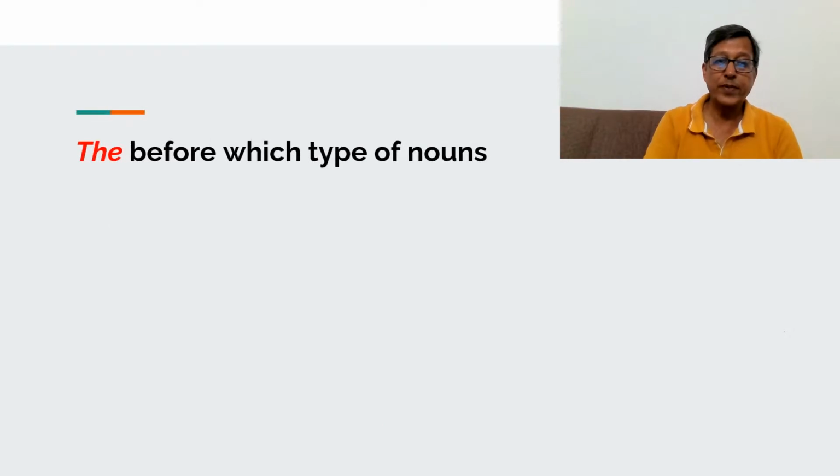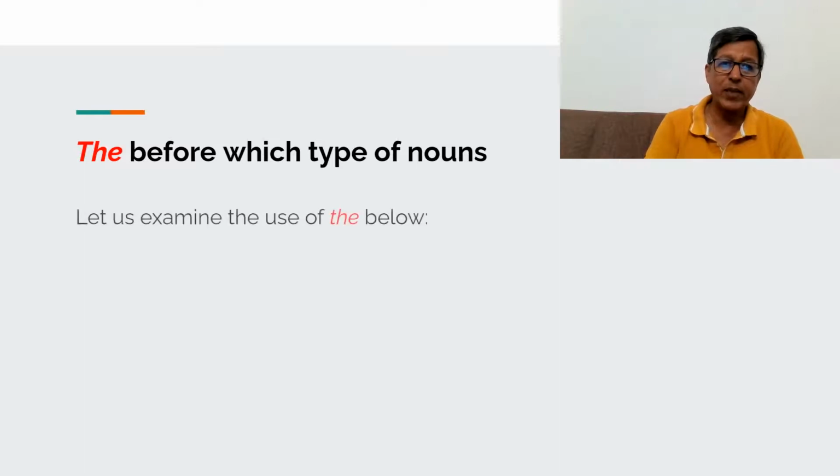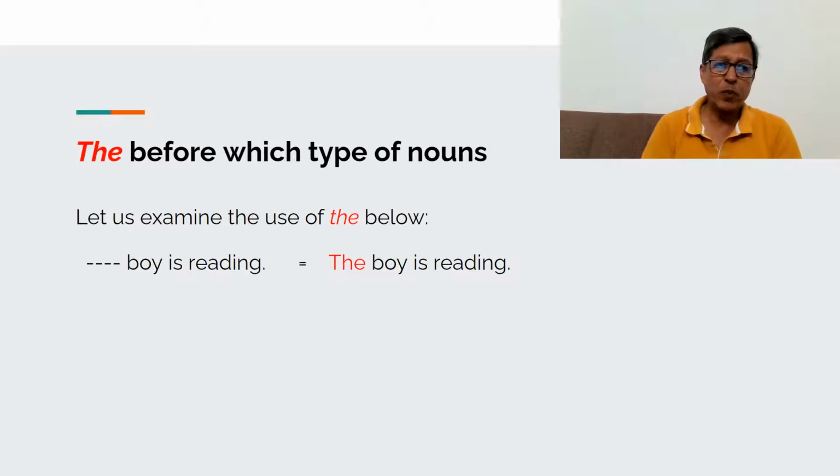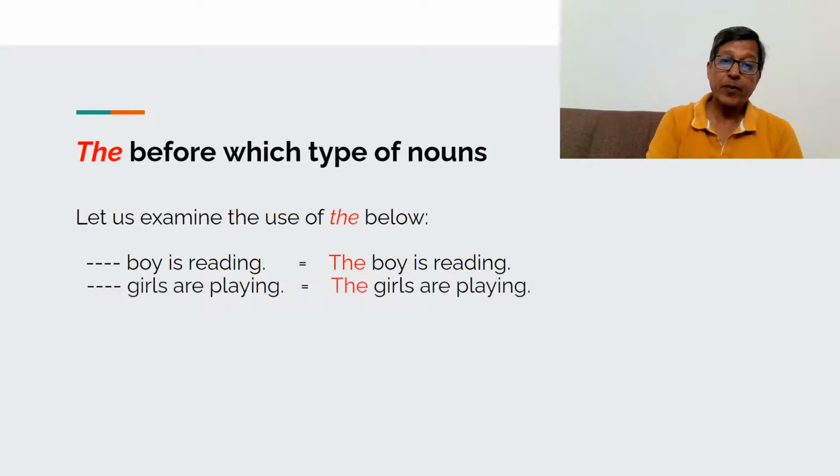Now, the is used before which type of nouns? We'll examine them here. The first example is boy is reading. Can we use the before boy? Yes, we can. It is countable singular, but we can use the before it. Actually, the option is only the, and a is not there. So we have to see if we can use the or we cannot use. So whether there is a possibility of using the, we are examining. So there is a possibility of the before boy, the before girls also.